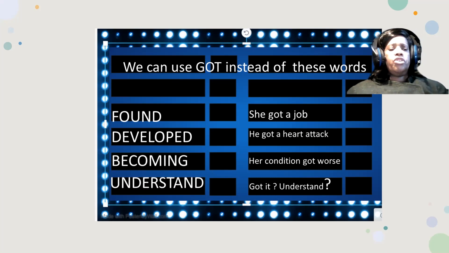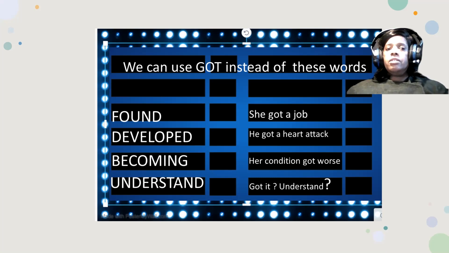And now we're looking at the word "got" in terms of becoming. So how is he doing now? Oh, his condition got worse. He's now in ICU. His condition got worse. But if we're talking about a storyline, he got a heart attack. Now his condition got worse.